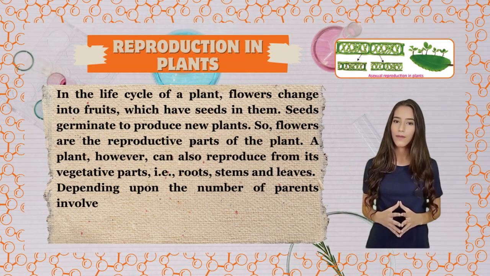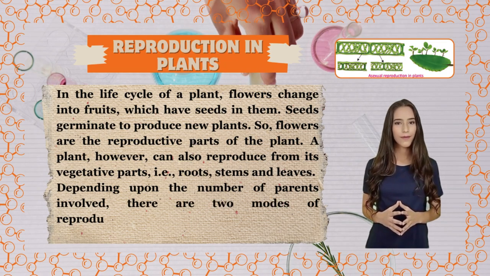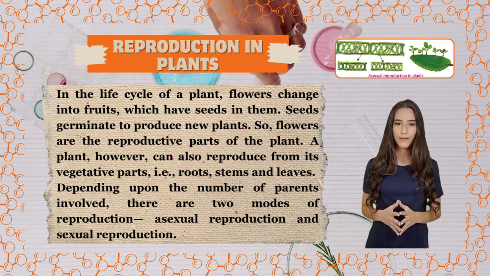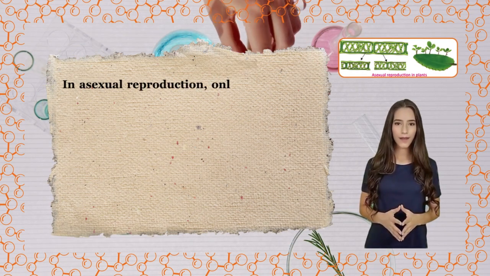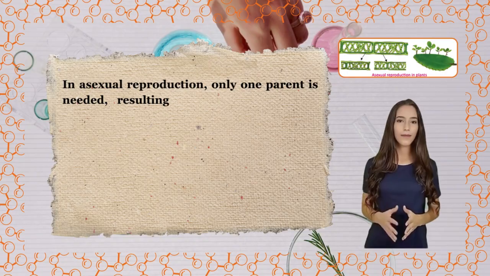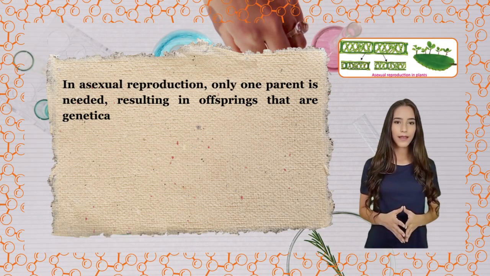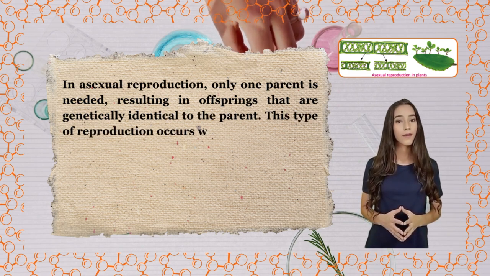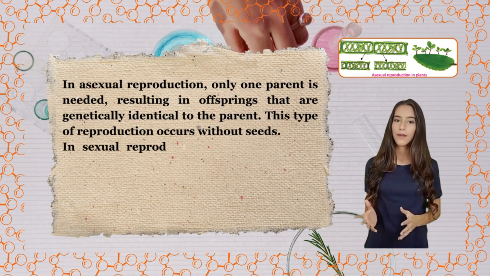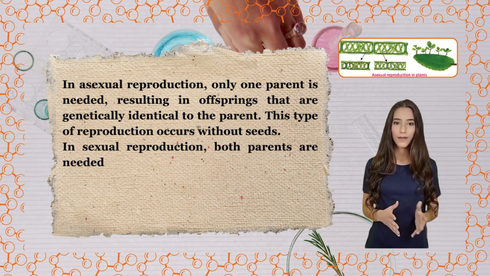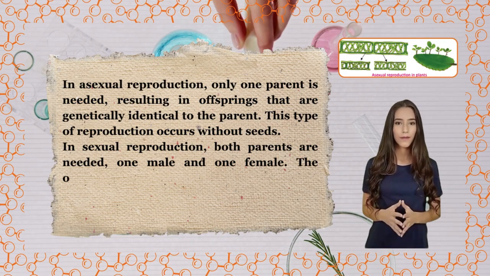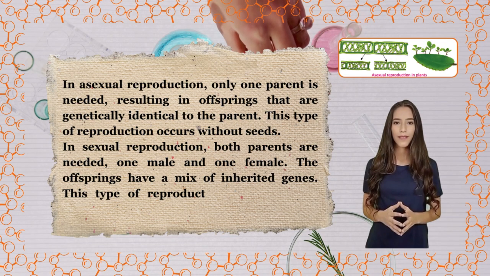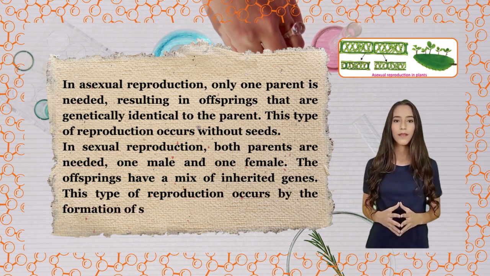Depending upon the number of parents involved, there are two modes of reproduction: asexual reproduction and sexual reproduction. In asexual reproduction, only one parent is needed, resulting in offsprings that are genetically identical to the parent. This type of reproduction occurs without seeds. In sexual reproduction, both parents are needed, one male and one female. The offsprings have a mix of inherited genes. This type of reproduction occurs by the formation of seeds.